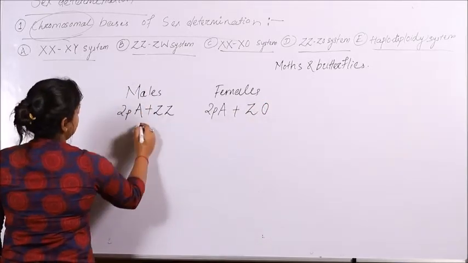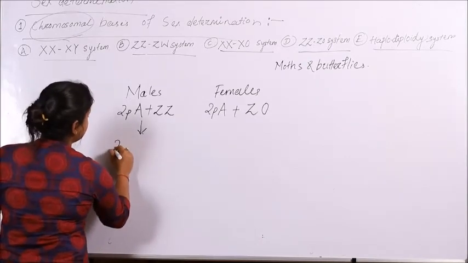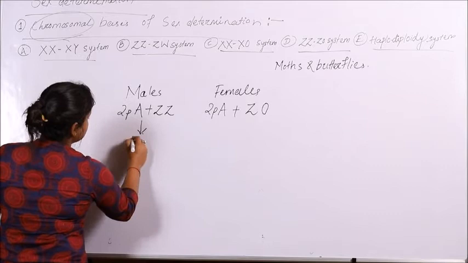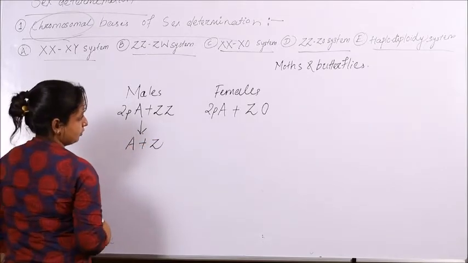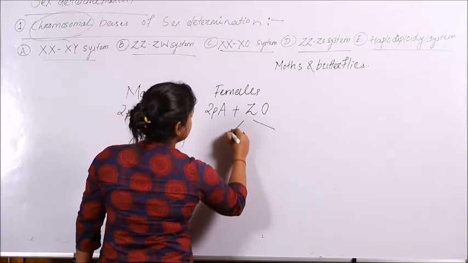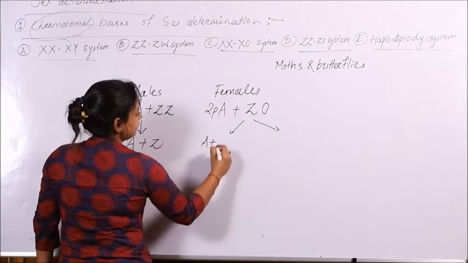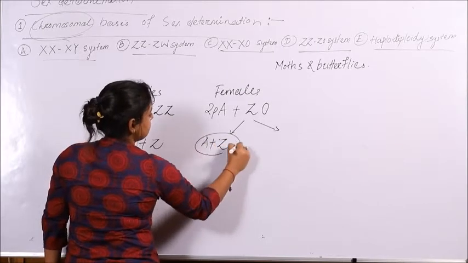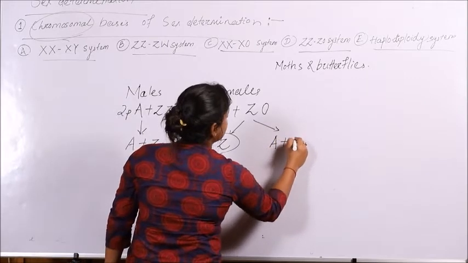So during the process of gamete formation, the males will produce only a single kind of gamete, that is one set of autosome plus Z as their sex chromosome, whereas the female can produce 2 different kinds of gamete, that is one set of autosome plus Z as their sex chromosome or one set of autosome with no sex chromosome in the gamete.